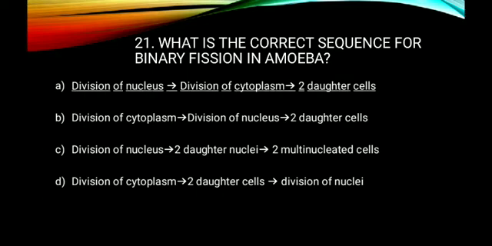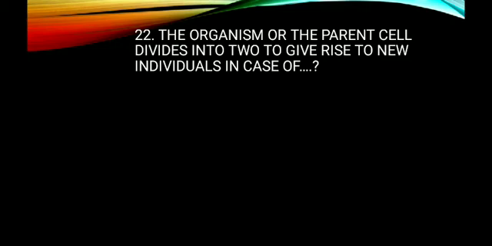Question number 22. The organism or the parental cell divides into two to give rise to new individual in case of Hydra, protists and monerans, algae and fungi, cnidarians and sponges. So what is the answer?